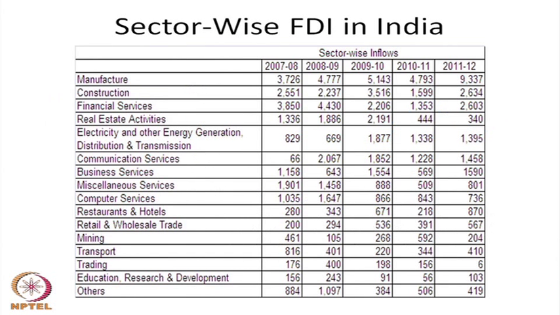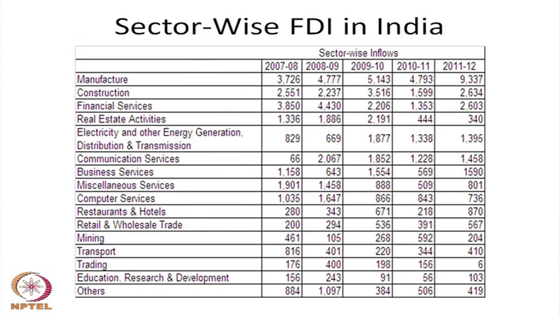Different sectors of the economy have different amounts of foreign direct investment. Here I have given sector wise: manufacturing, construction, financial services, real estate, electricity and energy generation, communication, business services, miscellaneous, computer services, restaurant and hotel, retail and wholesale trade, mining, transport, trading, education, and research and development.